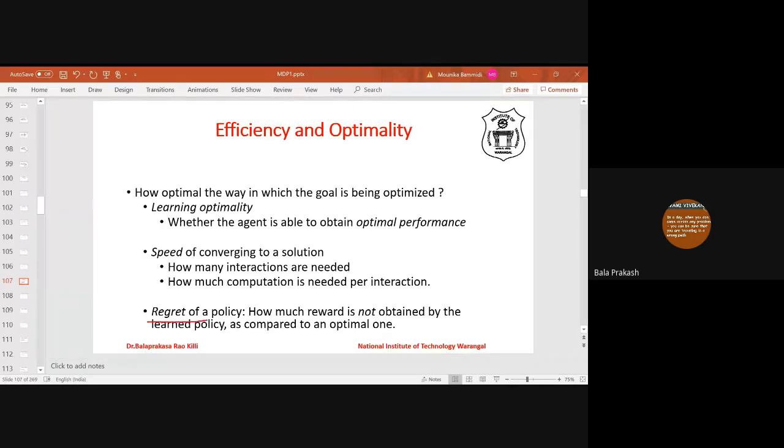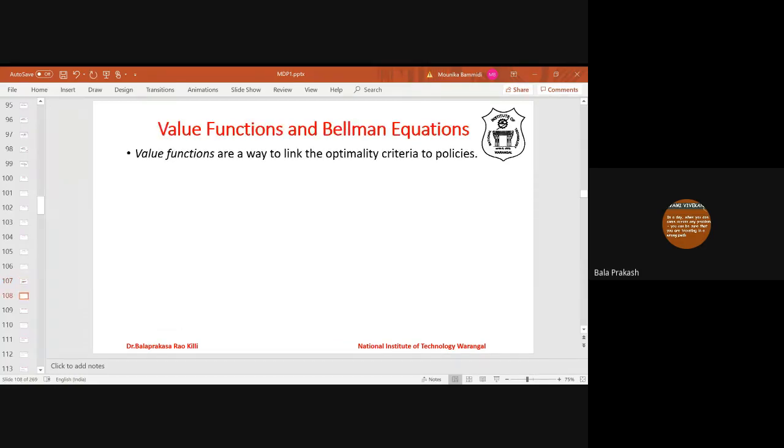Regret means how far it is from the optimal one. Okay, so these are the two ways of looking at optimality: what you are actually optimizing, and second, analyzing the algorithm with respect to efficiency and optimality.